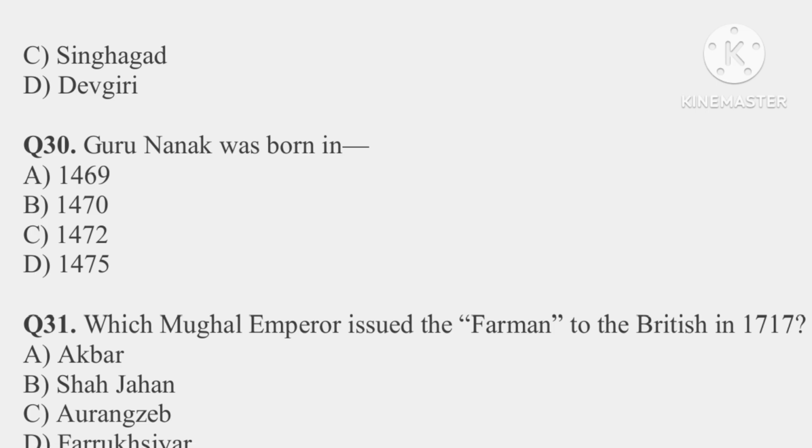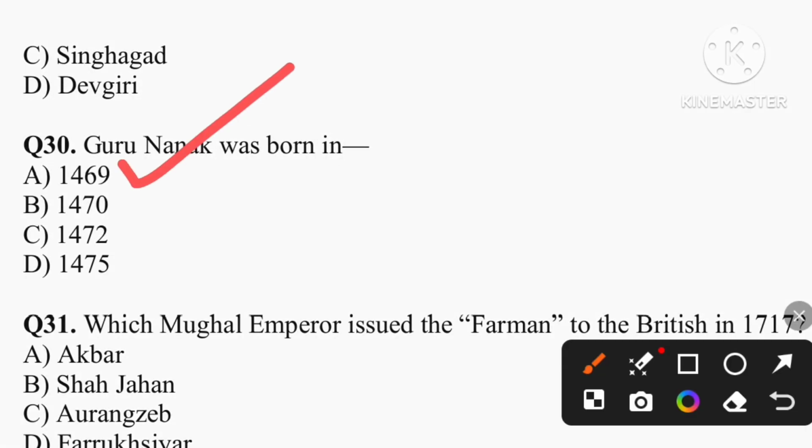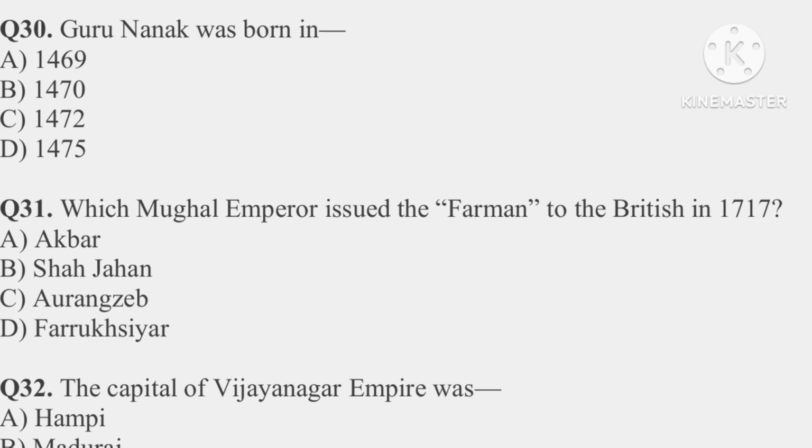Question number 30. Guru Nanak was born in which year? So the correct answer is 1469. That is option A is the correct answer. Question number 31. Which Mughal emperor issued the Farman to the British in 1717? So the correct answer is option D, that is Farooq Siyar.